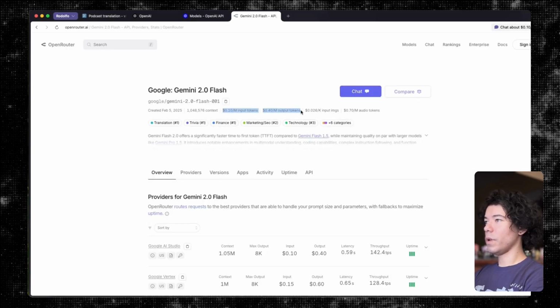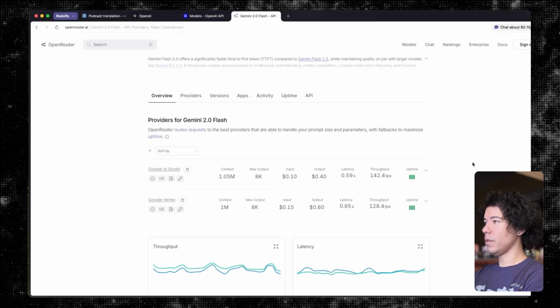Yeah, okay, that's a crazy inexpensive cost. 10 cents per million input tokens, 40 cents per million output tokens. That's wild. Okay, and it's also number one in a bunch of different other categories. So that's pretty interesting. Okay.